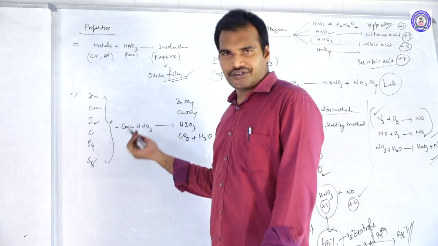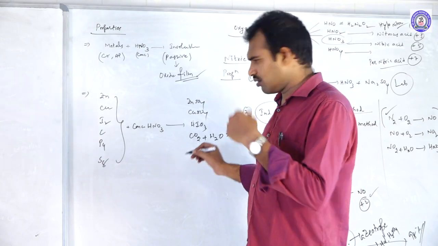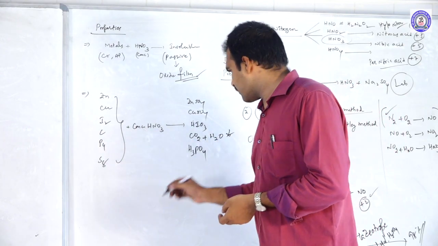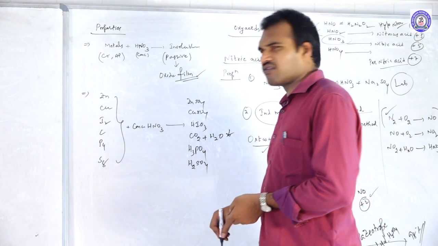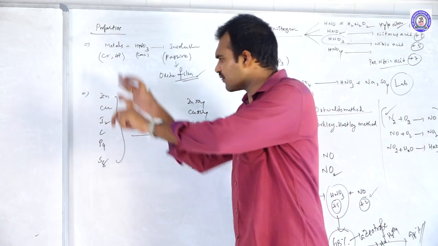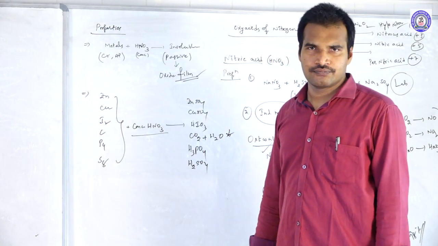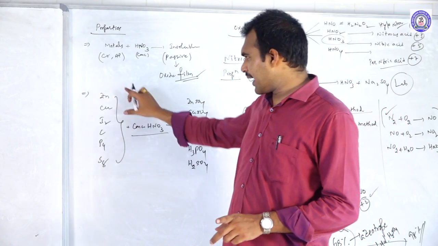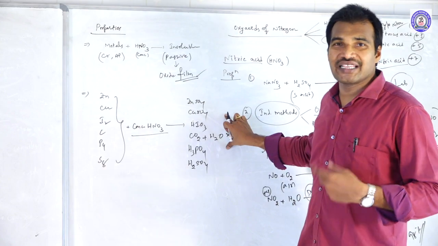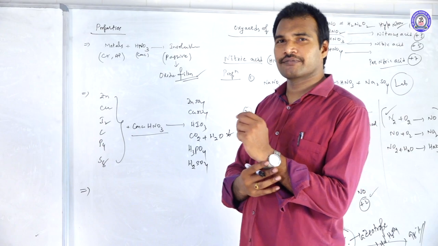Next, phosphorus on reaction with concentrated HNO3 will get the highest oxidation state, +5, H3PO4 you take. And sulfur, that is H2SO4, like this. Concentrated HNO3 will behave the same with all metals and non-metals. Only chromium and aluminium are different. Clear? When concentrated HNO3 reacts with metals and non-metals, it oxidizes them into their corresponding higher oxidation state compounds.